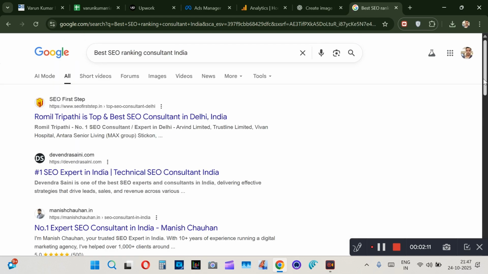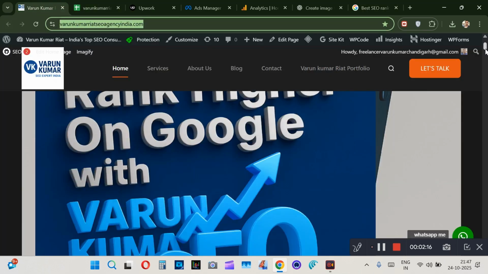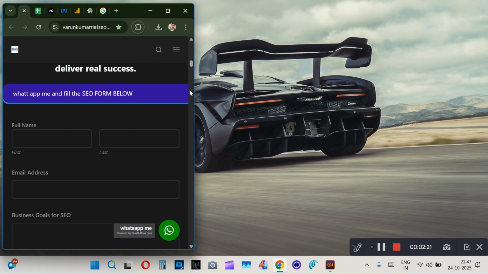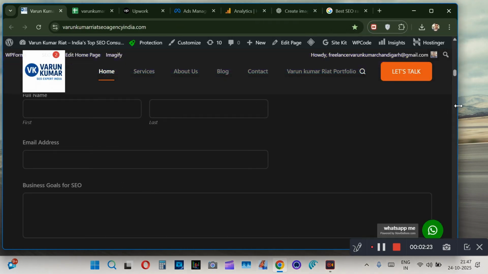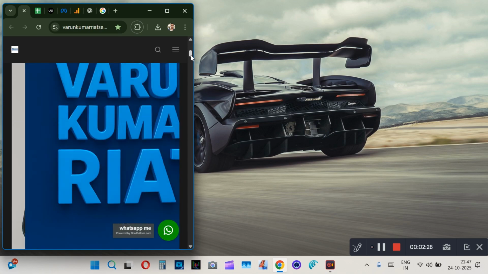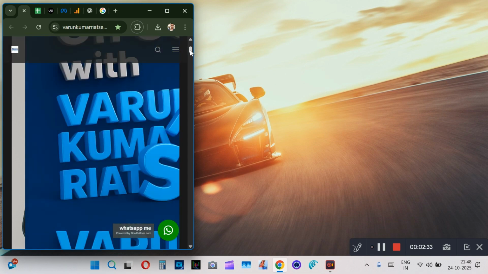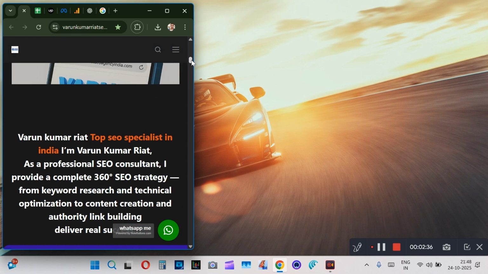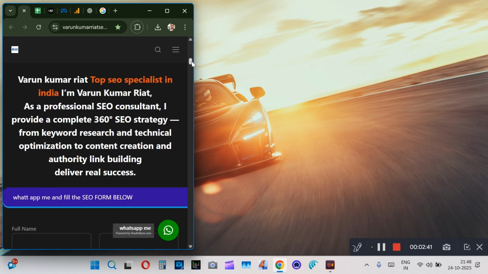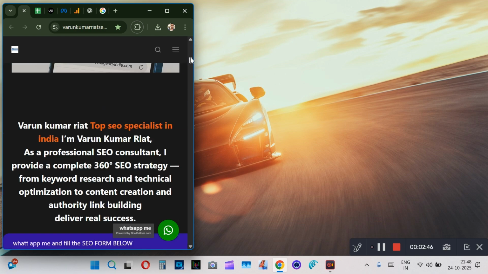So guys, what I wanted to share was that every site which you make should be mobile responsive. Let's see the mobile version of this. I decrease the size of the browser, and you can see this is the mobile version. Over here in the mobile version, I have the graphic. This is the background graphic. This is the graphic for the header. This is the background graphic. This is the first h1 tag with the keyword here, and this is a button here, and then there's another button here.